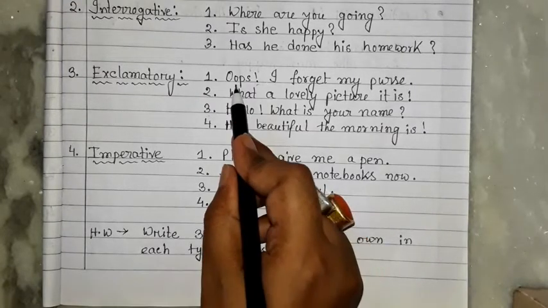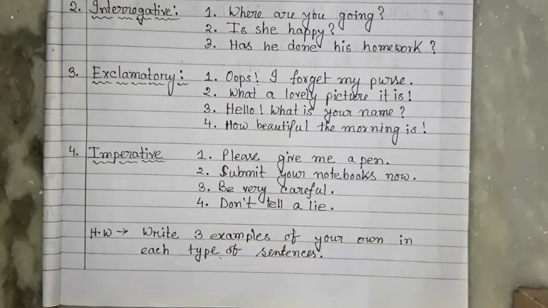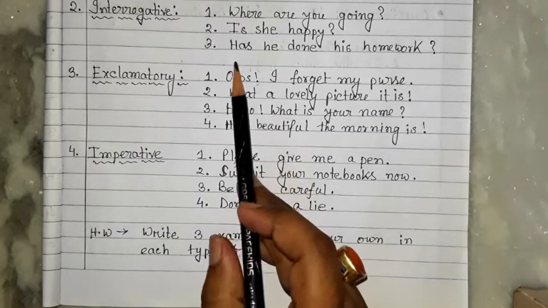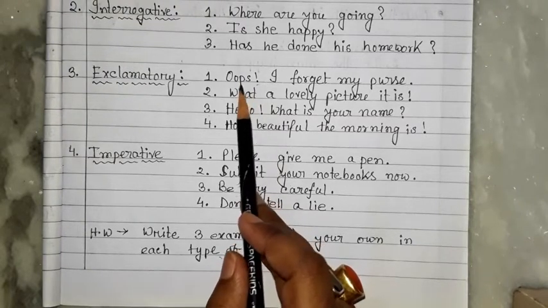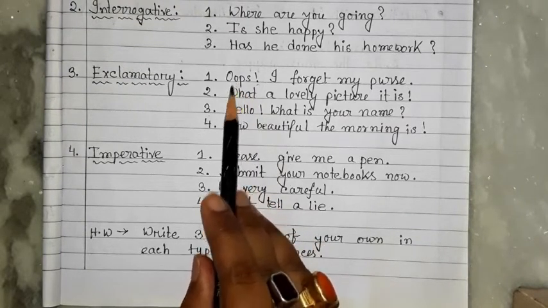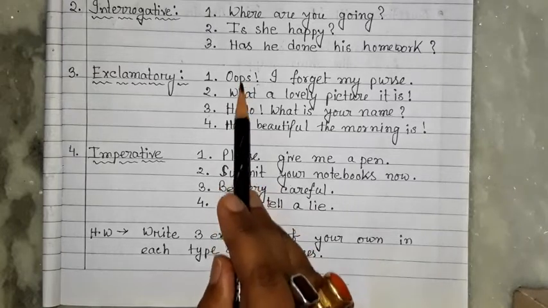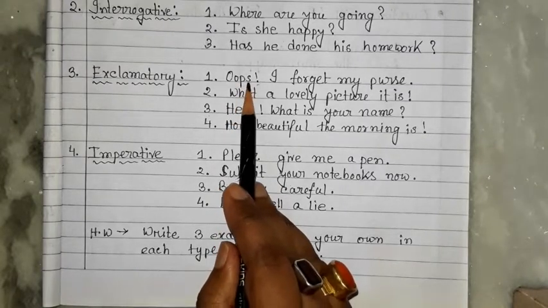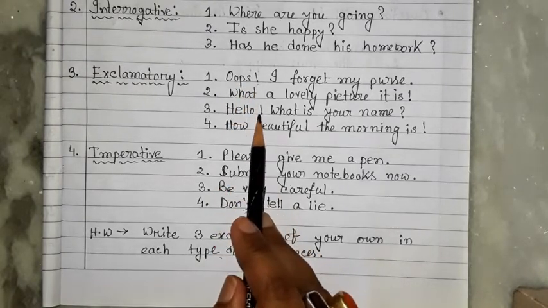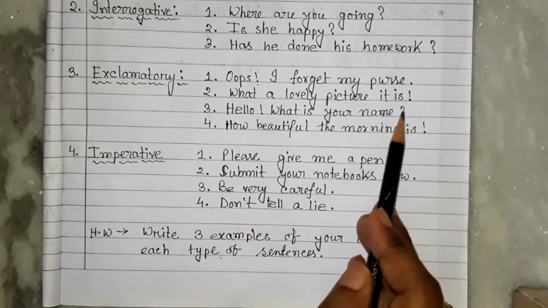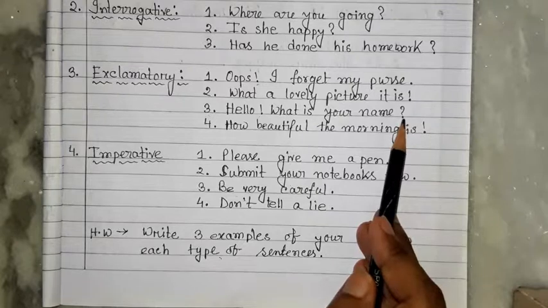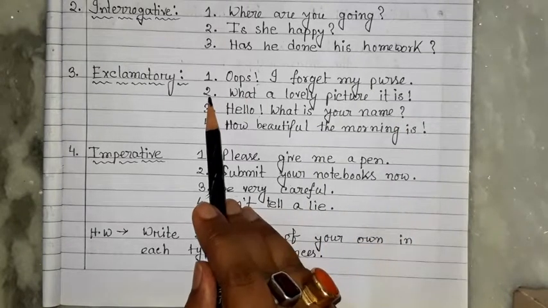So this type of words are basically used for what? For showing your expressions. Okay, to show your expression, this type of words are used. When we are using this type of words, just after the words we are using the exclamatory sign, and afterwards which type of it is, we are using that one. Now we are coming to number 2.